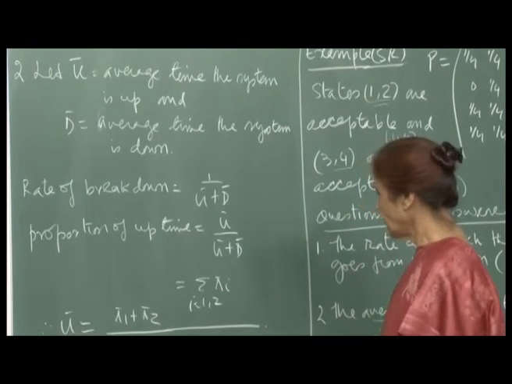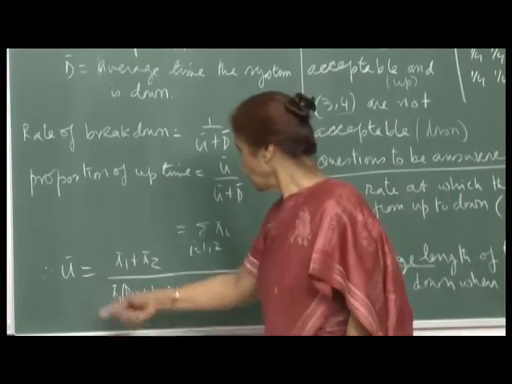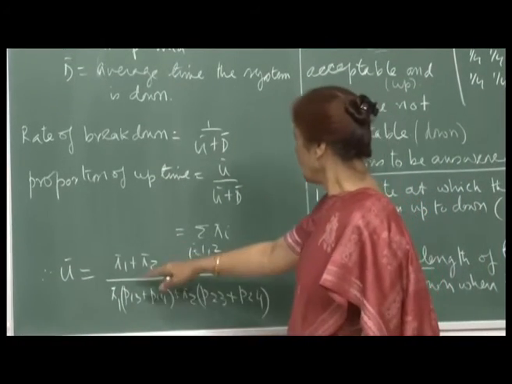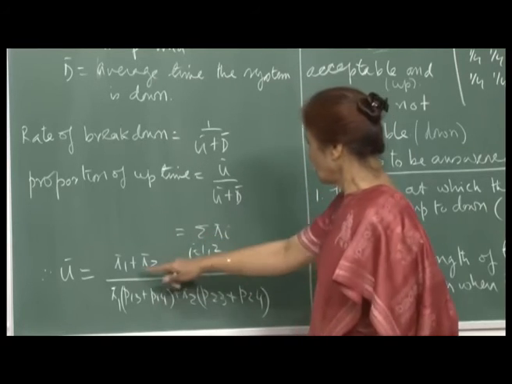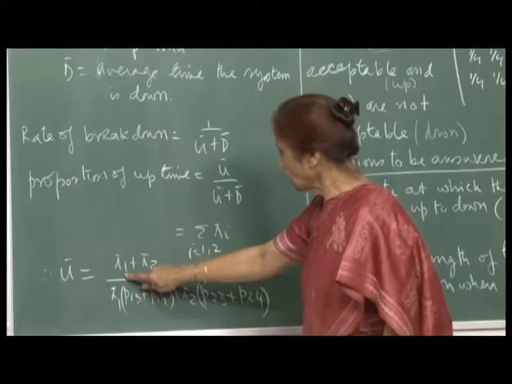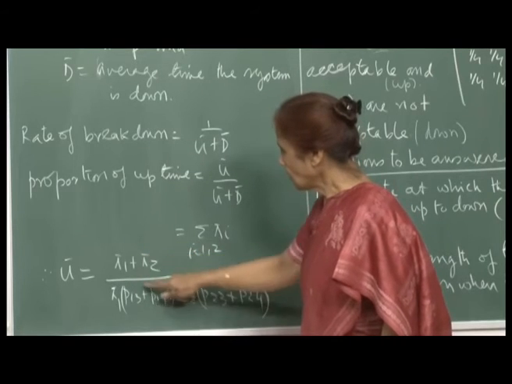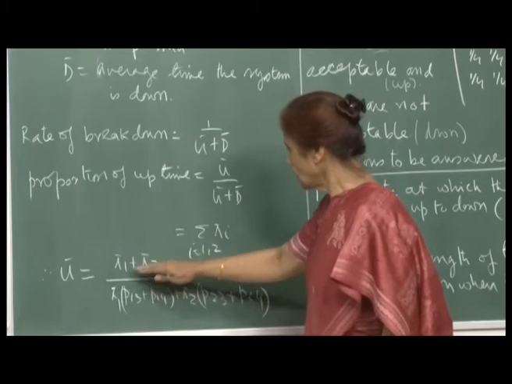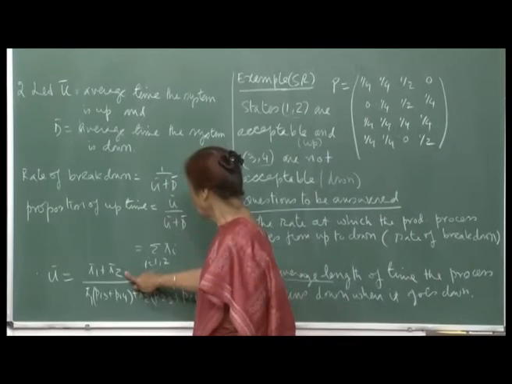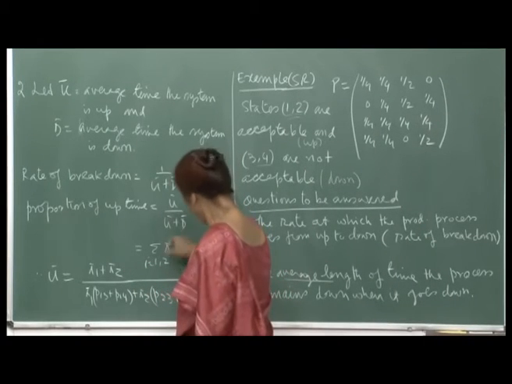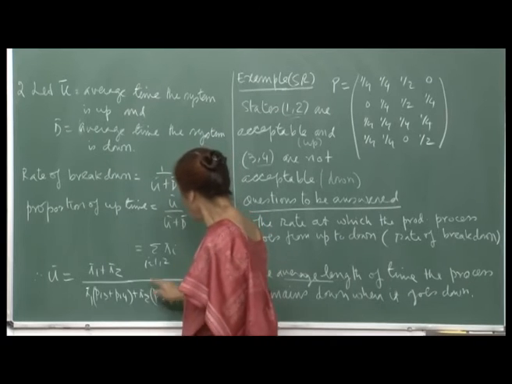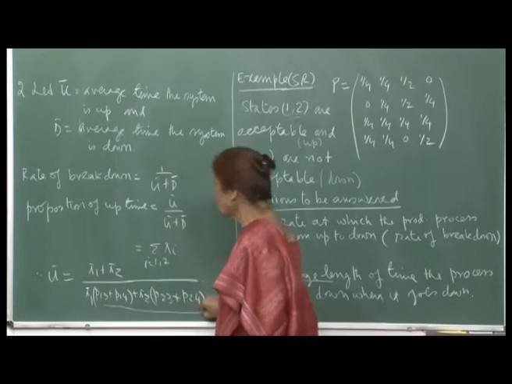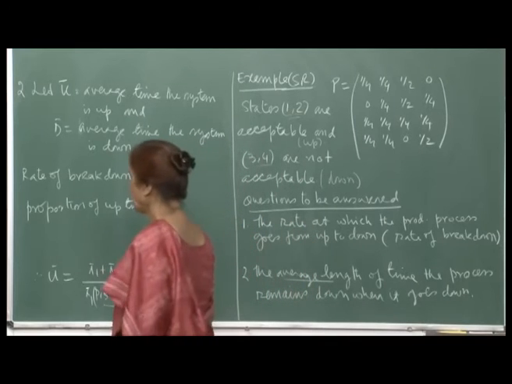Now, let us try to find out. So, the definition of u bar will be pi 1 plus pi 2, right. This is because you are either in state 1 or in state 2, that is when it is up. So, this is the probability of being in state 1 or state 2, and so this is the proportion of time, and this is your rate of breakdown, 1 upon u bar plus d bar, which we have already computed from here, right.